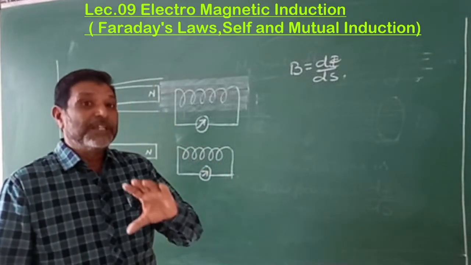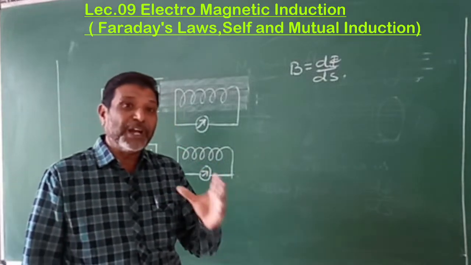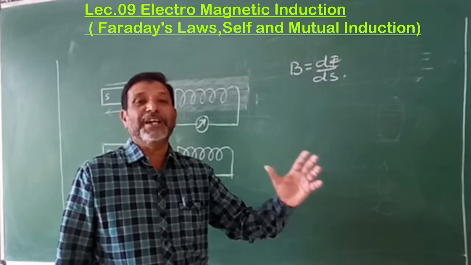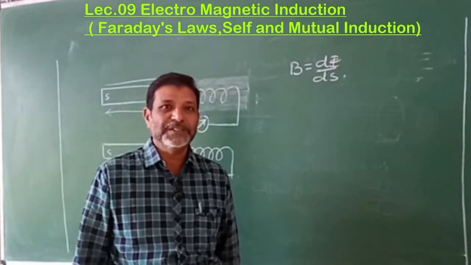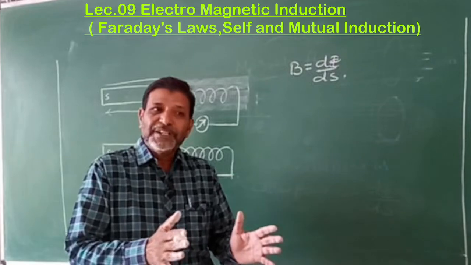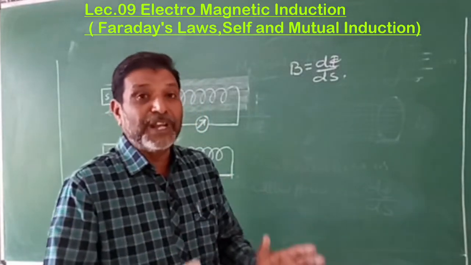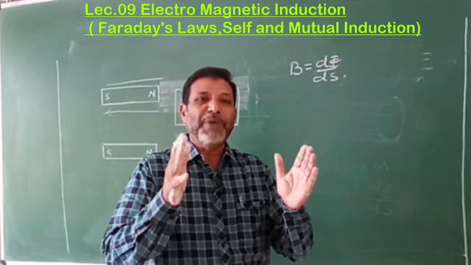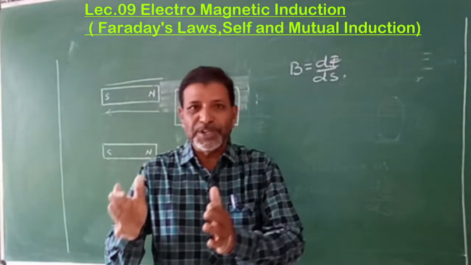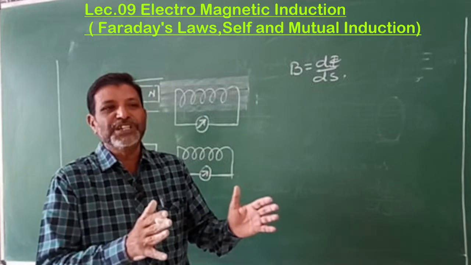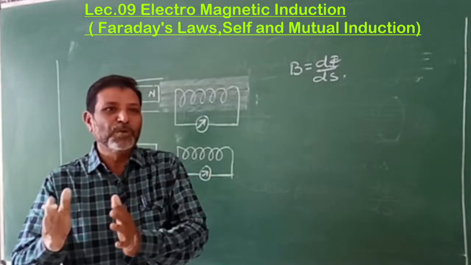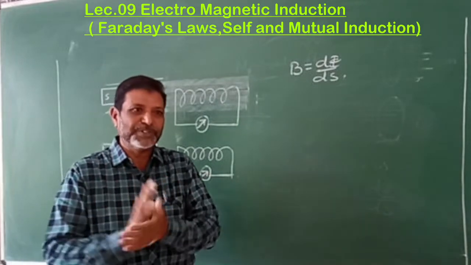When there is a change in the magnetic flux, then current is produced in it. If there is no change in it, then no current is produced.